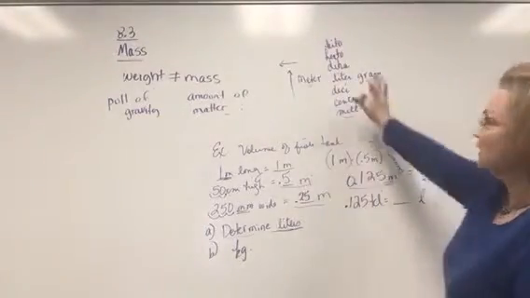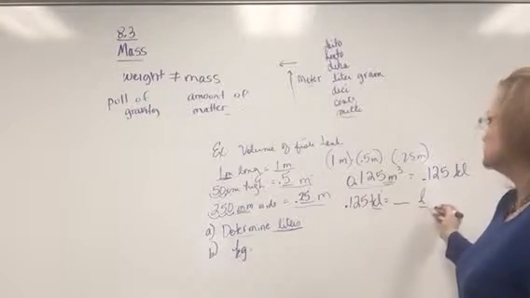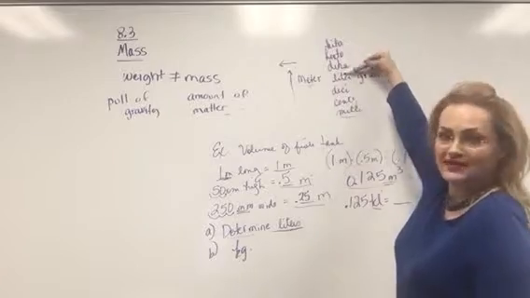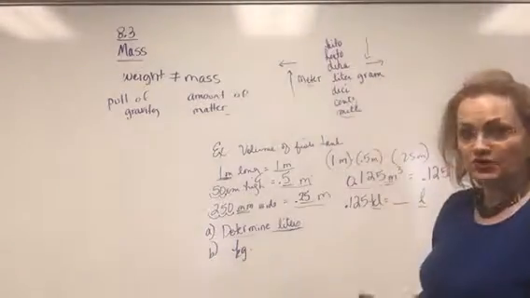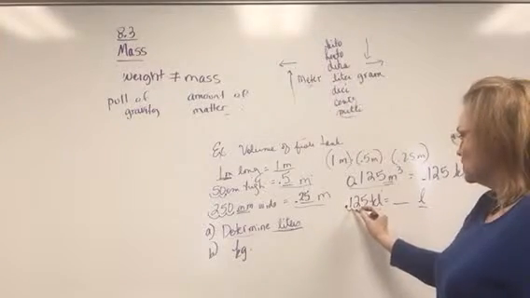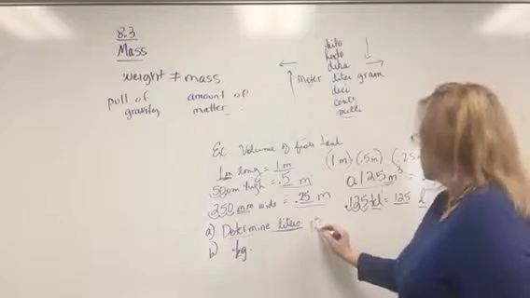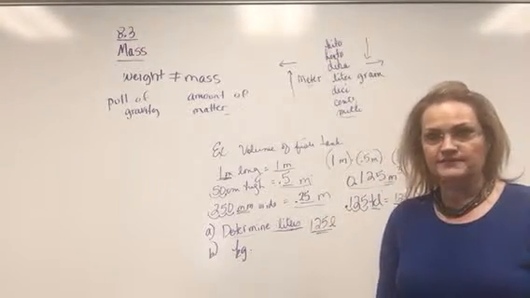Regular kiloliter. Now we're back to our scale. To get from kiloliter to liter, kilo is up here, so 1, 2, 3, we're going down this time. When we go down the scale, we move the decimal to the right. So to the right, 1, 2, 3 places. That's answer A, 125 liters of water for that fish tank.